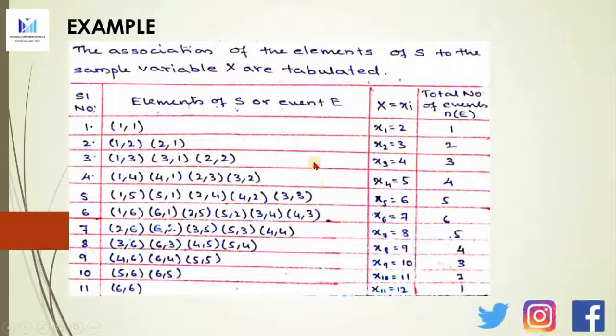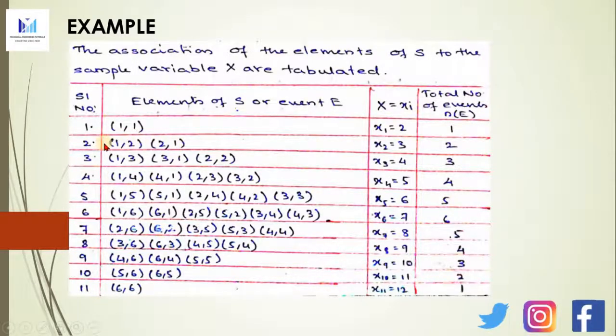So now we will assign an event number to obtaining these sums. When you toss the die twice, you will get (1,1), that is the sum should be 2. So let that be the first event. You denote this as event number 1. To get sum 3, we have this event.